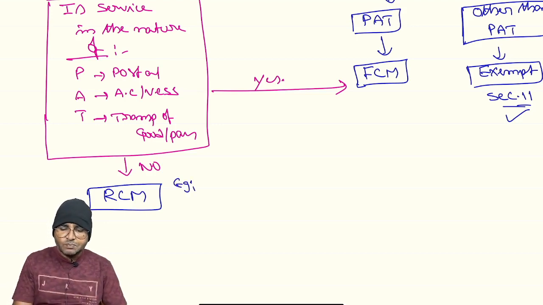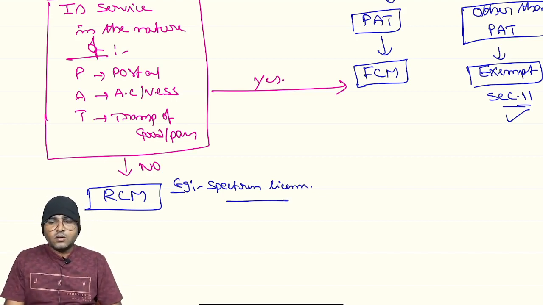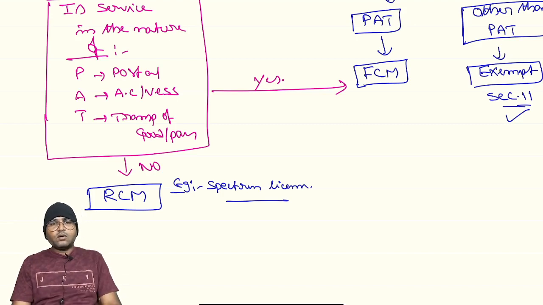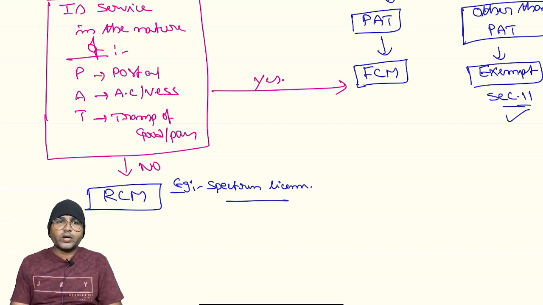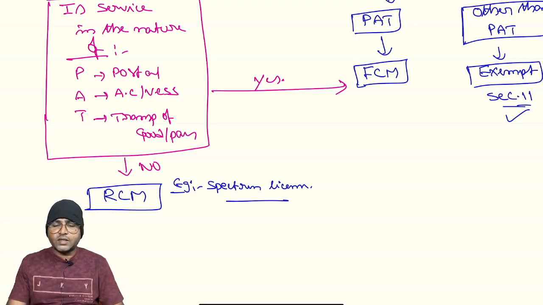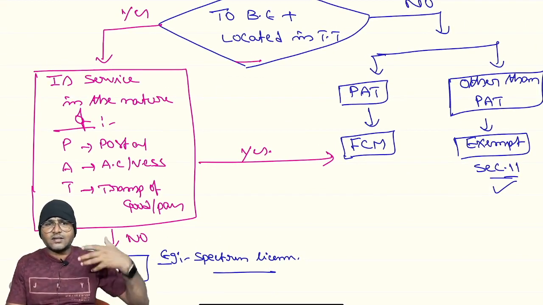Suppose, for example, spectrum services, spectrum license. Suppose the telecommunication authority, TRAI, Telecom Regulatory Authority of India, is conducting an auction for 5G or 6G services. Now, Jio participated, Jio getting services from the central government, that is nothing but satellite services.